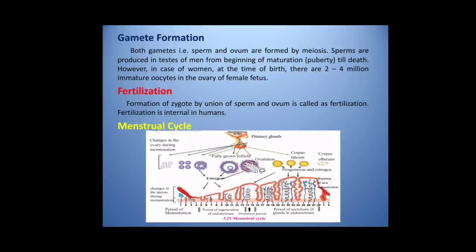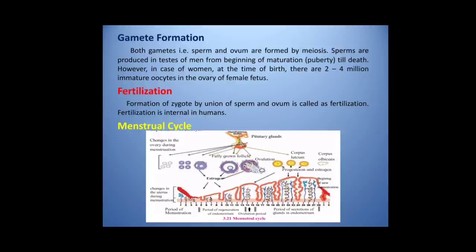This corpus luteum starts secreting hormones such as progesterone and estrogen. Progesterone and estrogen help in making the endometrium strong with nutrition. Such endometrium is ready for implantation of the embryo. If the oocyte or egg is not fertilized within 3 days, the corpus luteum becomes inactive and transforms into corpus albicans.